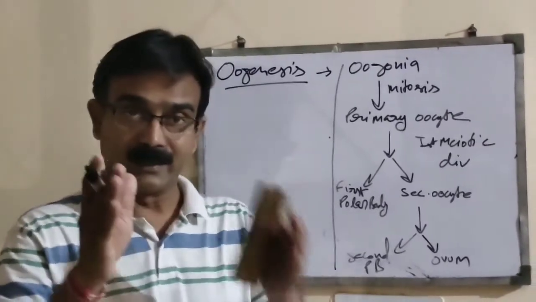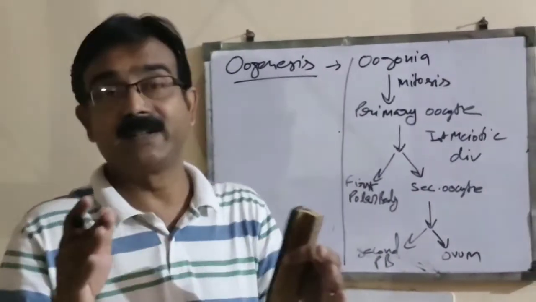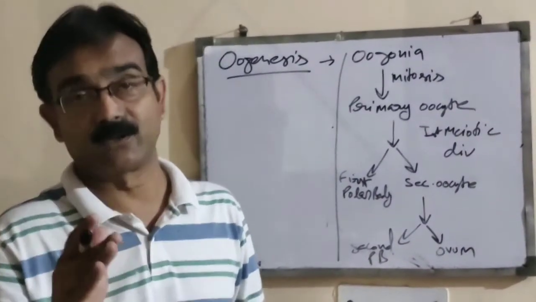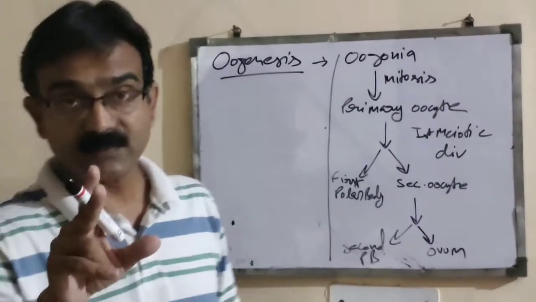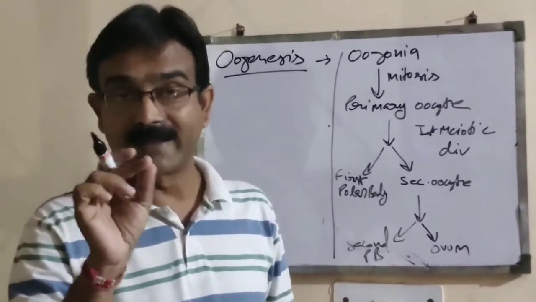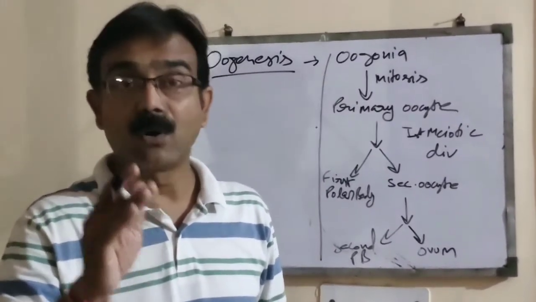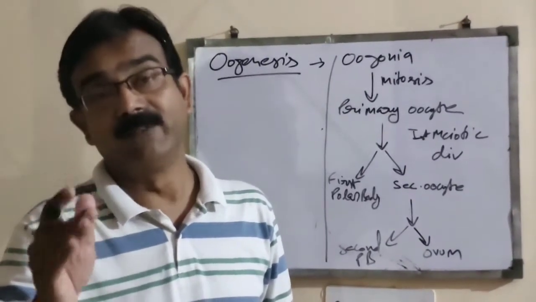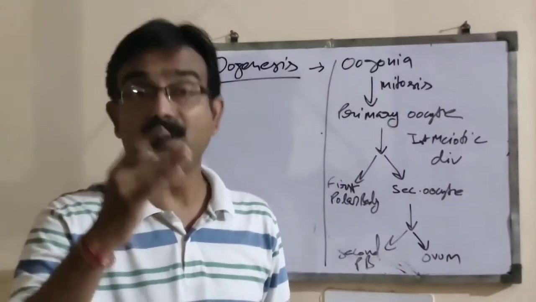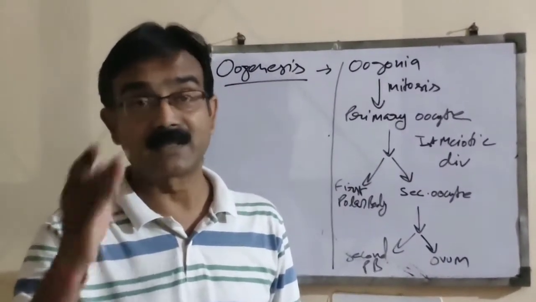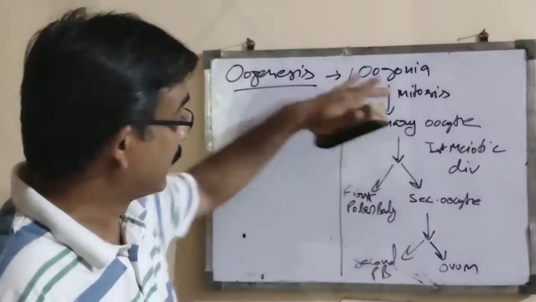The process of oogenesis is remarkably different from the process of spermatogenesis, because as I told you just now, the oogonia or gamete mother cells start to develop at the time of embryonic development in the female body. So at that time, a couple of million female gamete mother cells are formed, and how the next process goes on, I summarize over here.